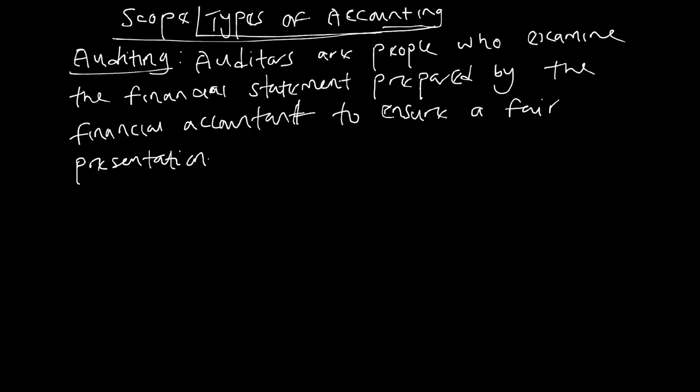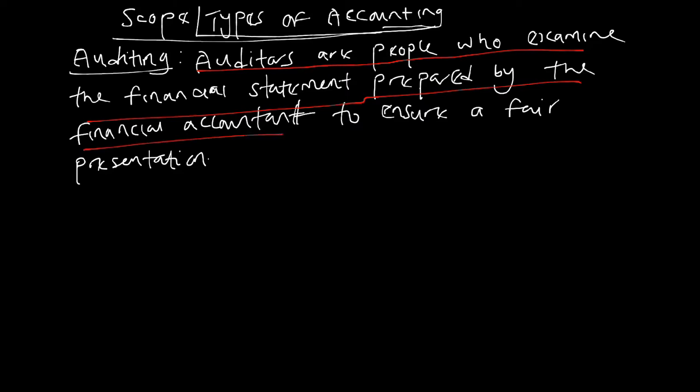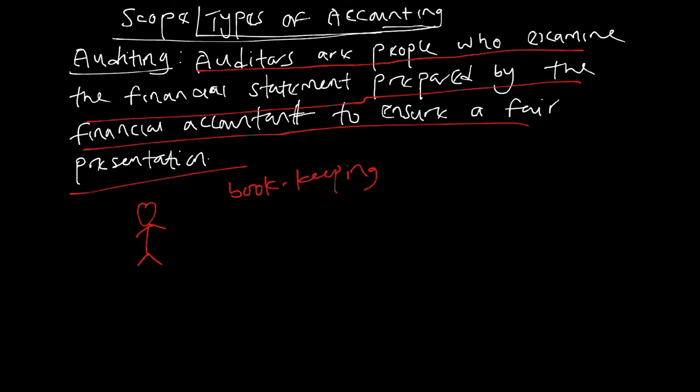The next one is an auditor. Auditors are people who examine the financial statement prepared by the financial accountant to ensure a fair presentation. So who is an auditor? Don't forget I said that a financial accountant is the one who takes everything that has been prepared by the bookkeeper and interprets it in a way that will make investors interested in the organization.